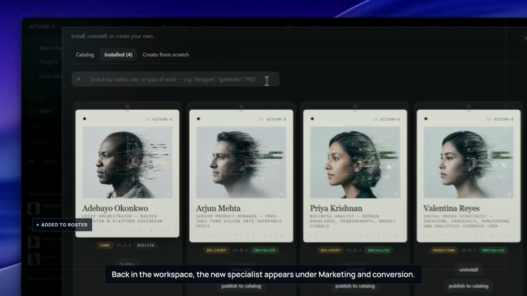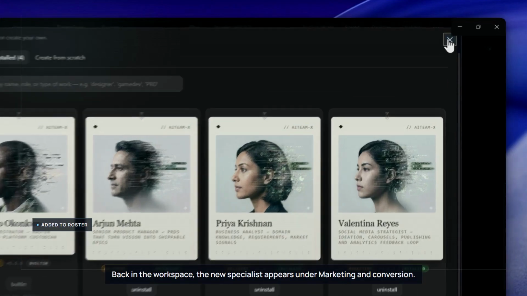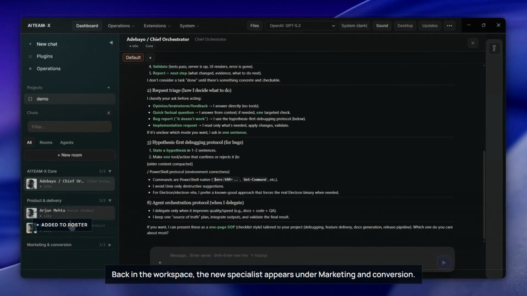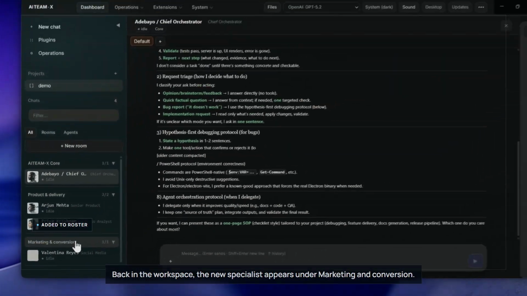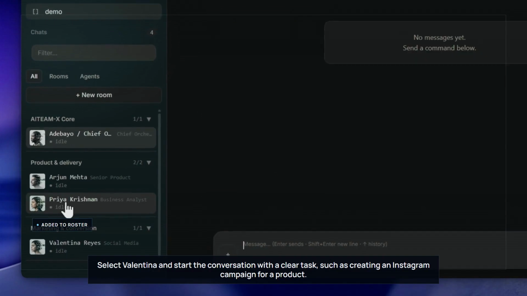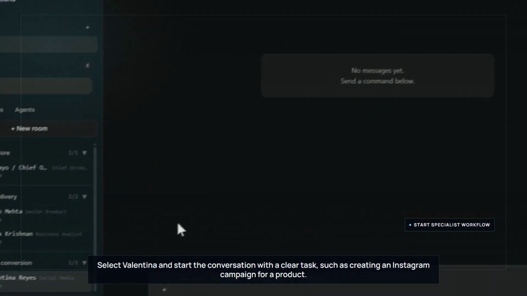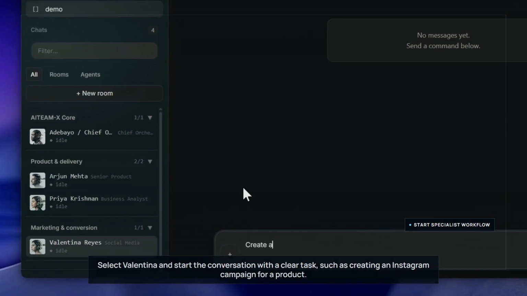Back in the workspace, the new specialist appears under Marketing and Conversion. Select Valentina and start the conversation with a clear task, such as creating an Instagram campaign for a product. The agent responds with the inputs it needs: offer, audience, brand voice, format, assets, and campaign goals.